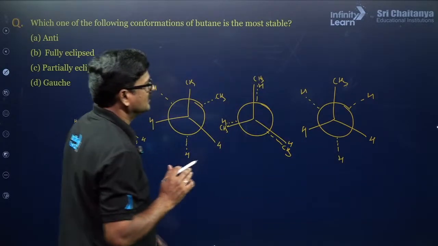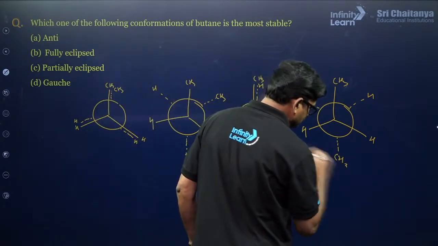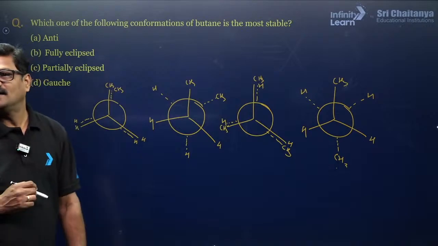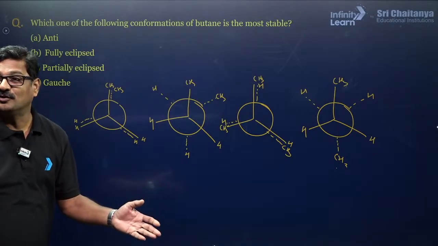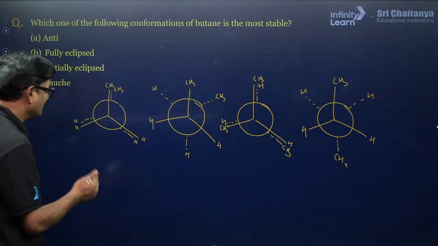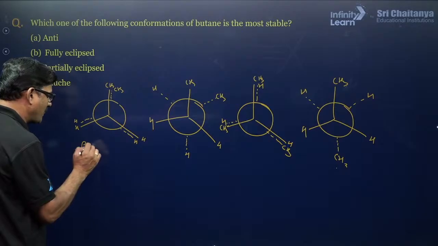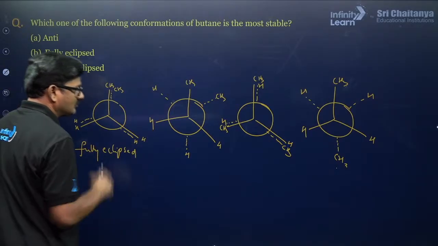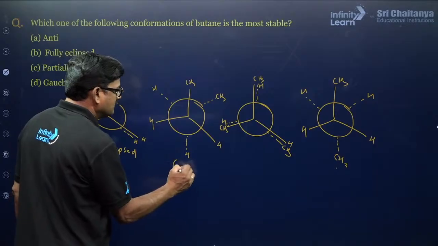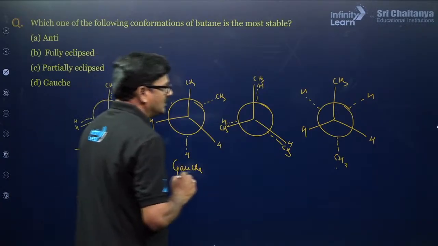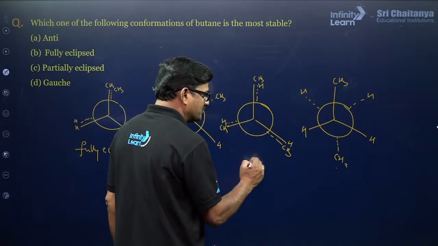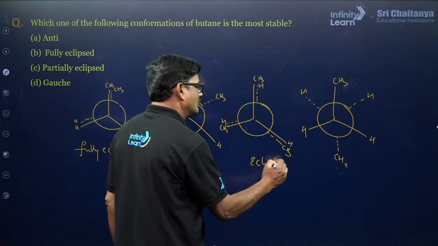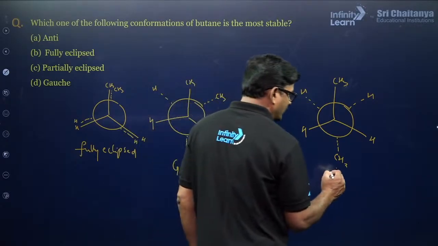Hi, Anushka Rai, I was missing you. So this is fully eclipsed. It is Gauche. It is partially eclipsed. And it is anti.